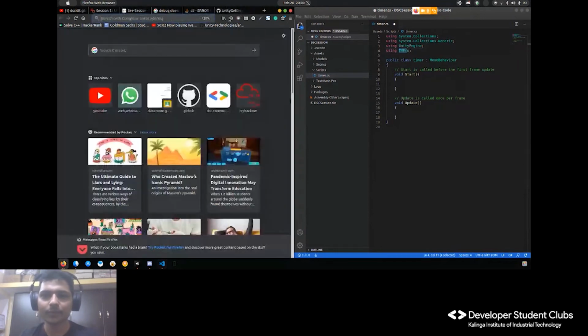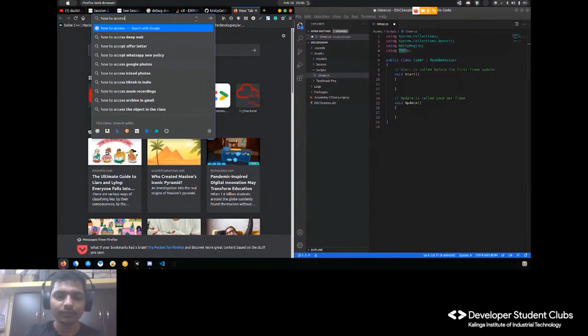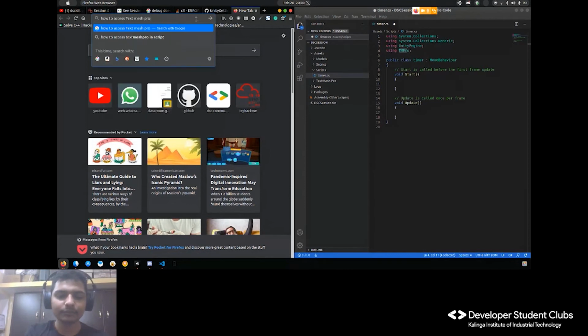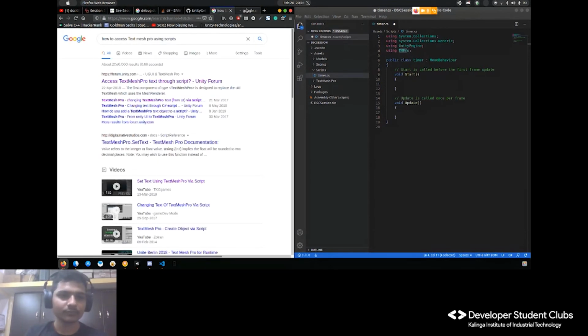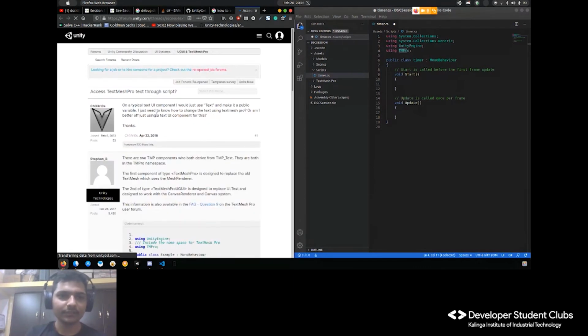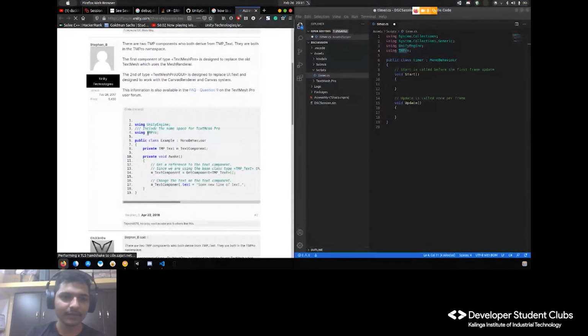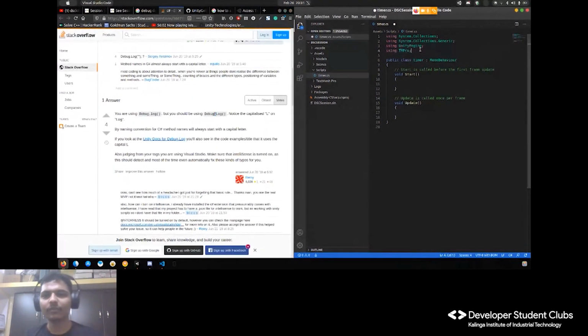Text Mesh Pro. You can find how to access Text Mesh Pro using scripts. See, first one, because Unity is used by many people. TMP Pro. Okay, cool.